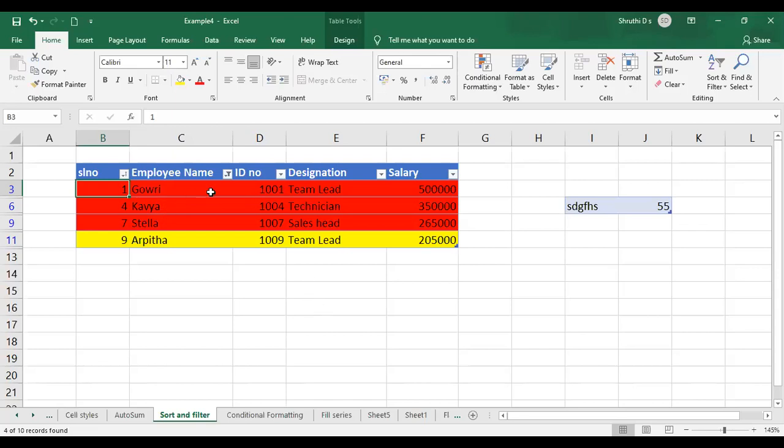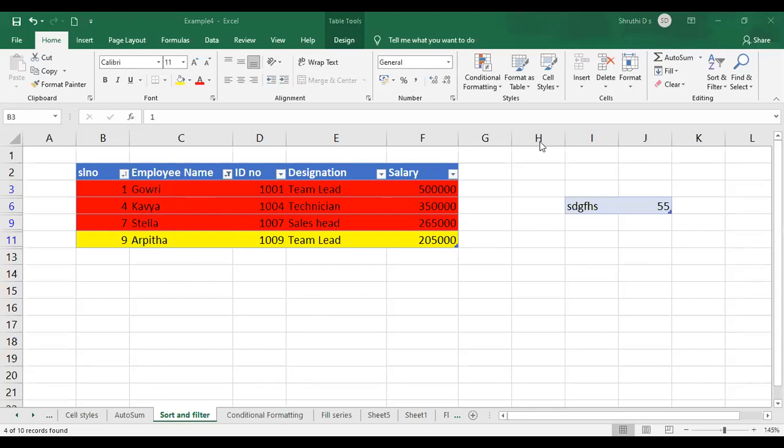Okay. Anybody is having any doubts in sorting and filter options? Any doubts here? Anybody is having any doubts? Okay.